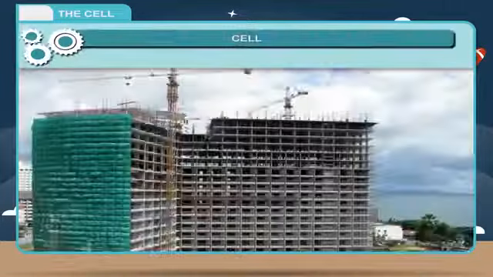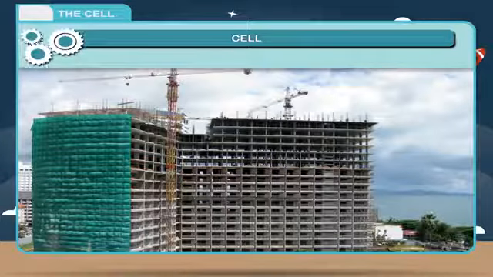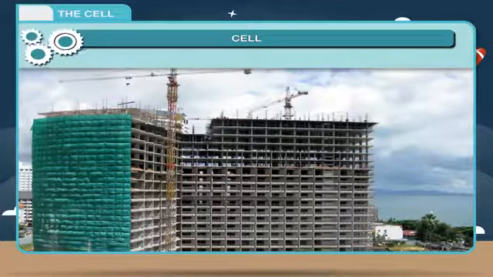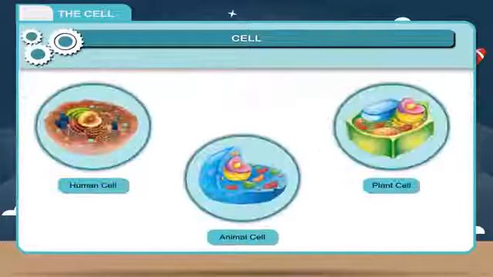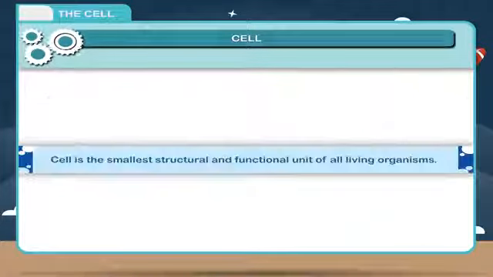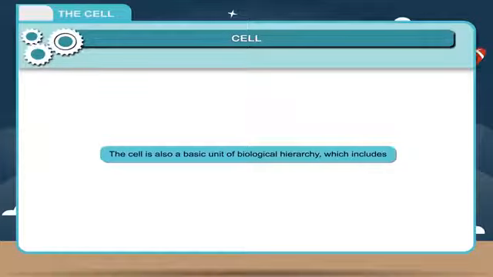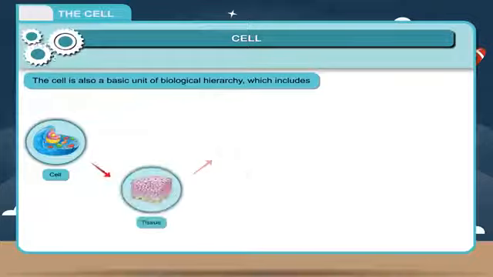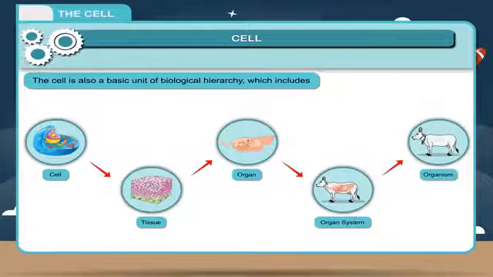The cell. You might have seen the construction of a building. Each building is made up of many bricks, and each brick represents the unit of a house. In the same way, living things are made up of numerous biological units. Each unit is called the cell. Cell is the smallest structural and functional unit of all living organisms. The cell is also a basic unit of biological hierarchy, which includes cell, tissue, organ, organ system, organism.